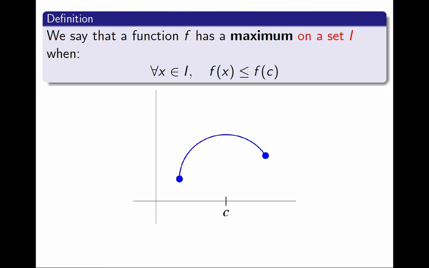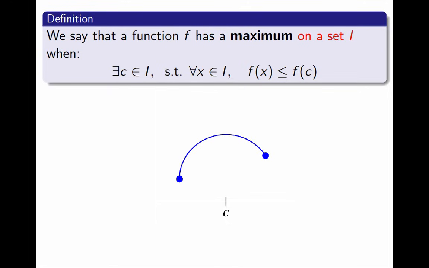What about c? c must also be in I, and it is just one value. So I need to say that there exists c in I such that, for all x in I, f of x is less than or equal to f of c. And now I got it. This is the rigorous definition of maximum of a function on a domain.